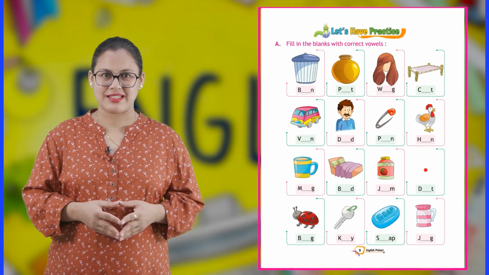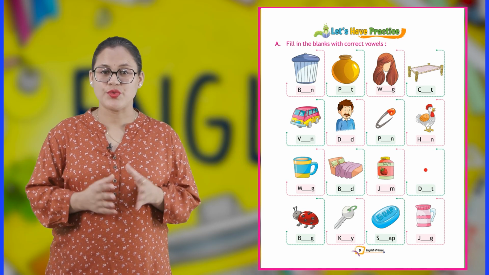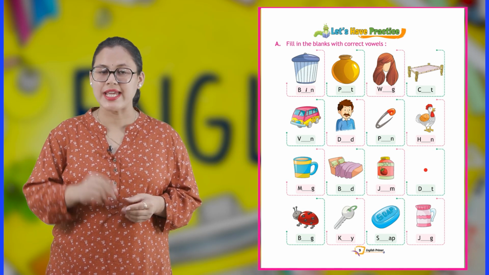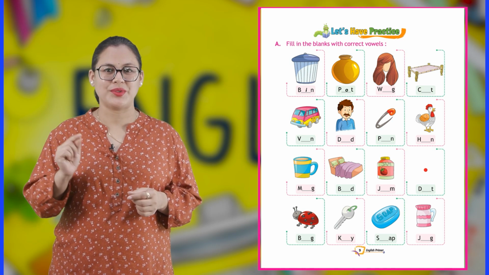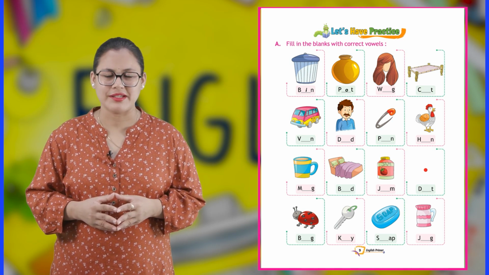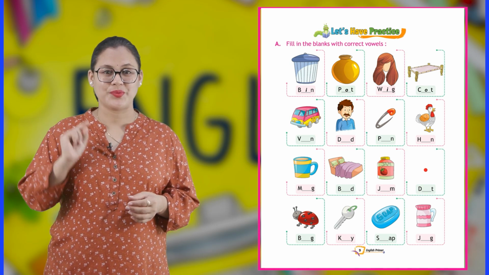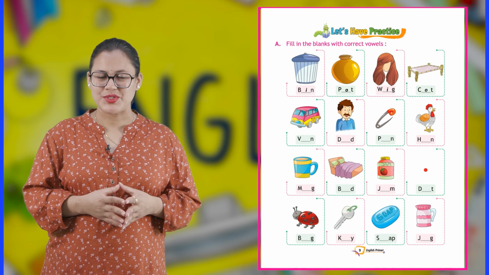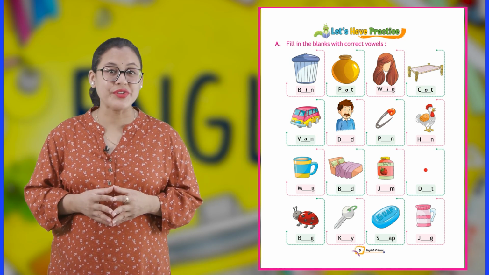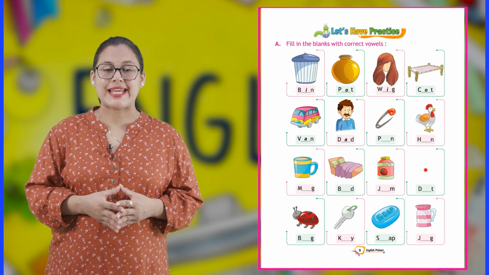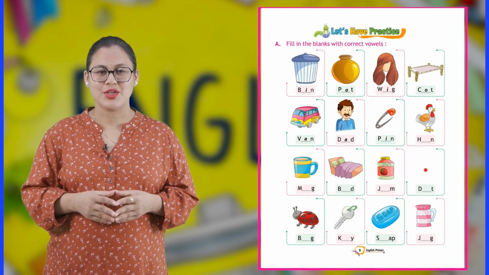Let's have practice. A. Fill in the blanks with correct vowel. So first is bin. So we will write I. Second picture, pod. So write O. Next, wig. Write I. Next, cot. So write O. Next, van. So write A. Next picture, dad. So we will write A. Next, pin. Write I. Next, hen. So write E.